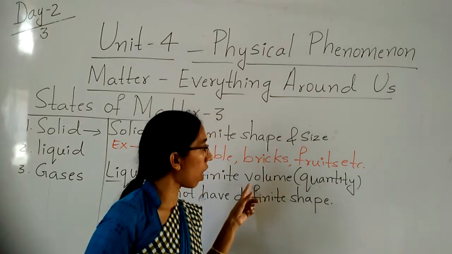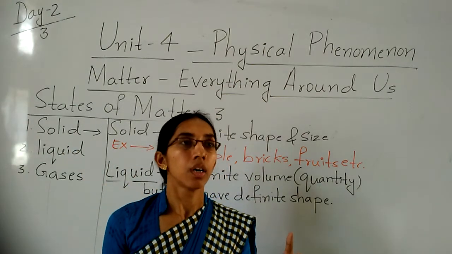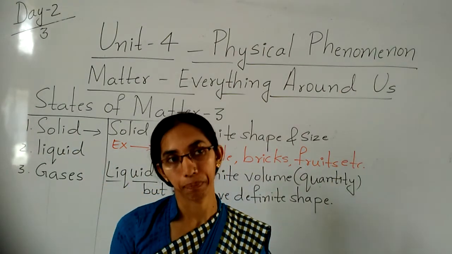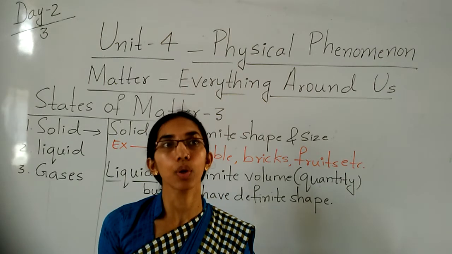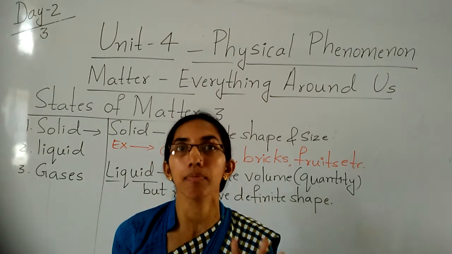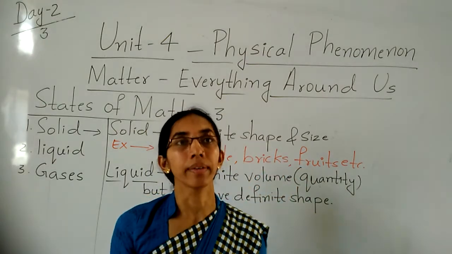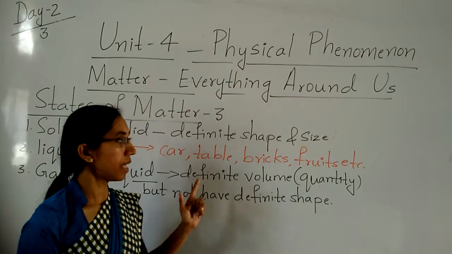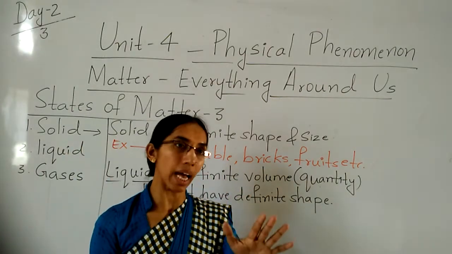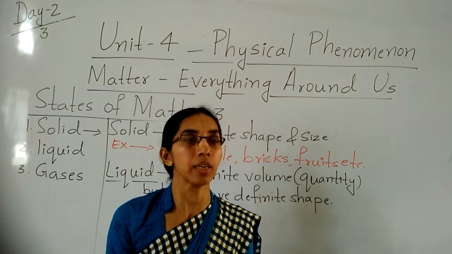That is called the volume and quantity. When you go for a trip and you want water, you go to a shop and purchase a 1 liter bottle, 5 liter bottle. That comes under volume and quantity. So definite volume and quantity is there for liquid things, but they don't have a definite shape.